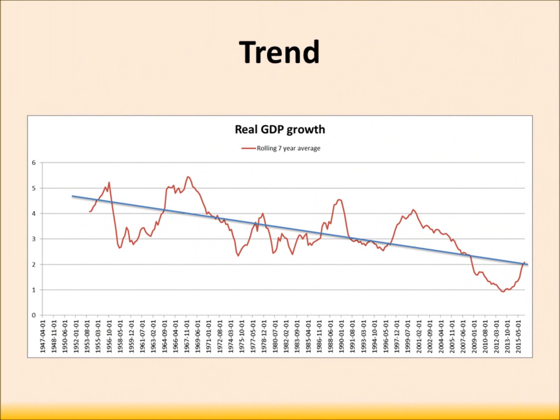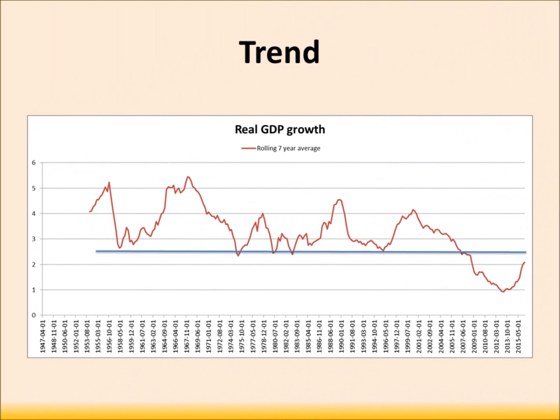This is a closer look at the 7-year rolling average trend, and when you look at it like this with the trend line drawn, it does look like it is going down. But if you look at it like this, we might ask, has the last 10 years been an anomaly where we drop below 2% and where we will eventually get back above it? So that's the real question.